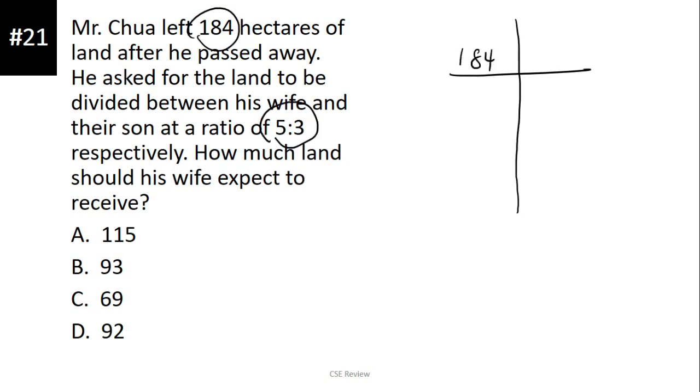And then yung ratio, which is 5:3, lalagay natin dito sa kabila. 5:3. Yung 5 is dun sa wife, kasi yun ang nauuna. So, dito sa wife, 3 sa son. Now, why am I doing this technique? Kasi kung hindi nyo ito gagawin, medyo mas matagal yung traditional method, which is going to be an equation. It's going to be 184 is equal to 5x plus 3x, tapos ganyan-ganyan, mag-ikot-ikot ka pa.